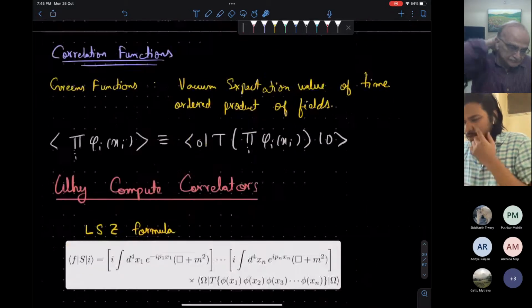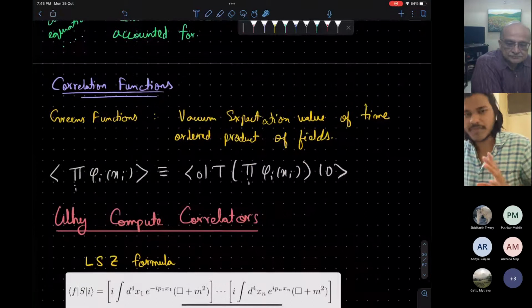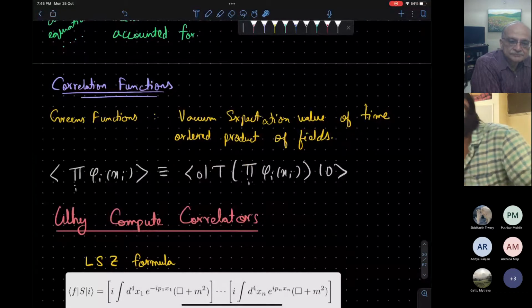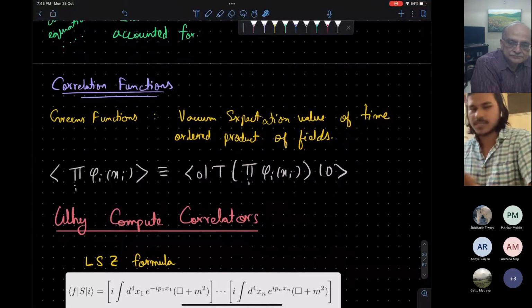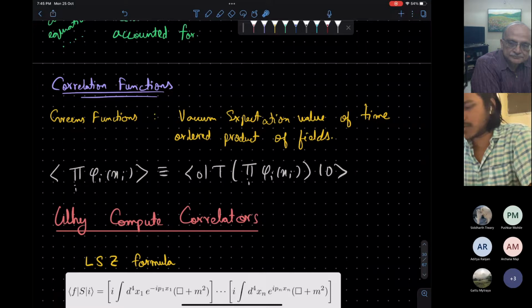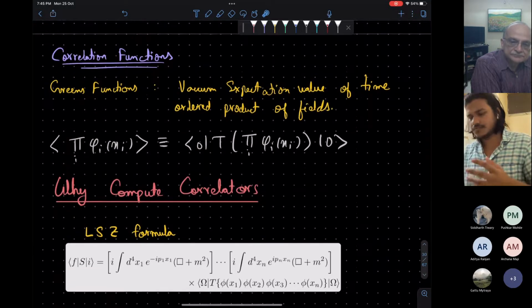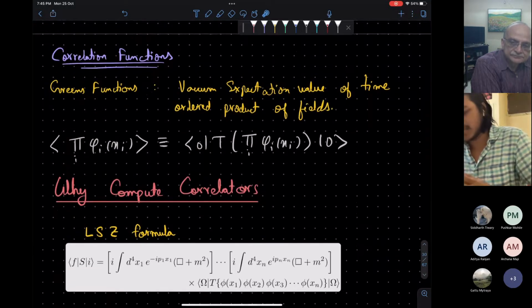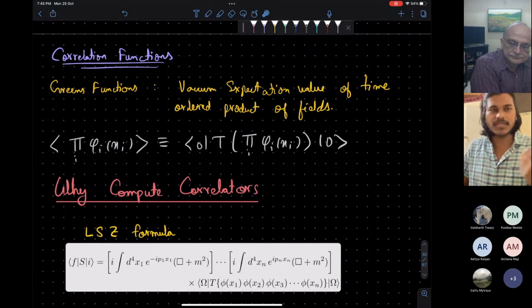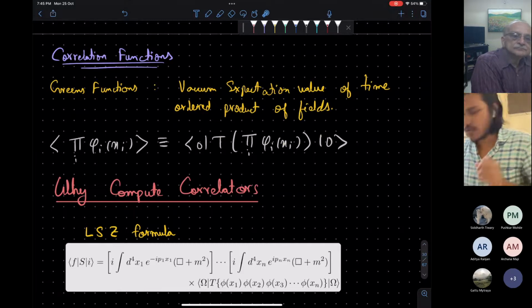Okay, so with this setup, to establish the AdS-CFT correspondence, I will have to establish a relationship between all the observables in this quantum gravity theory and the CFT theory.